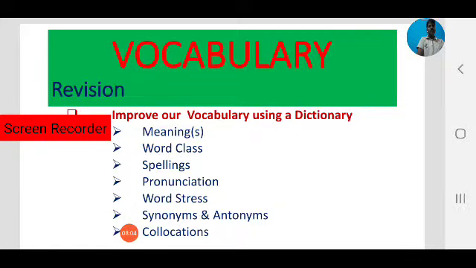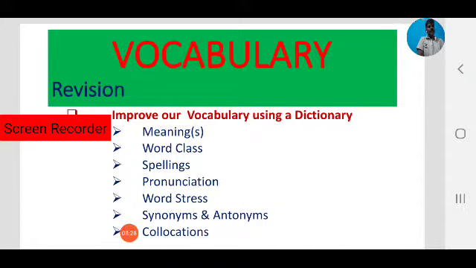As you know, pronunciation is an important aspect in speaking. If you want to speak like natives, we have to know the phonetic symbols or pronunciation of the words. In a dictionary, we can find the pronunciation of the words. In this way, we can improve our vocabulary.